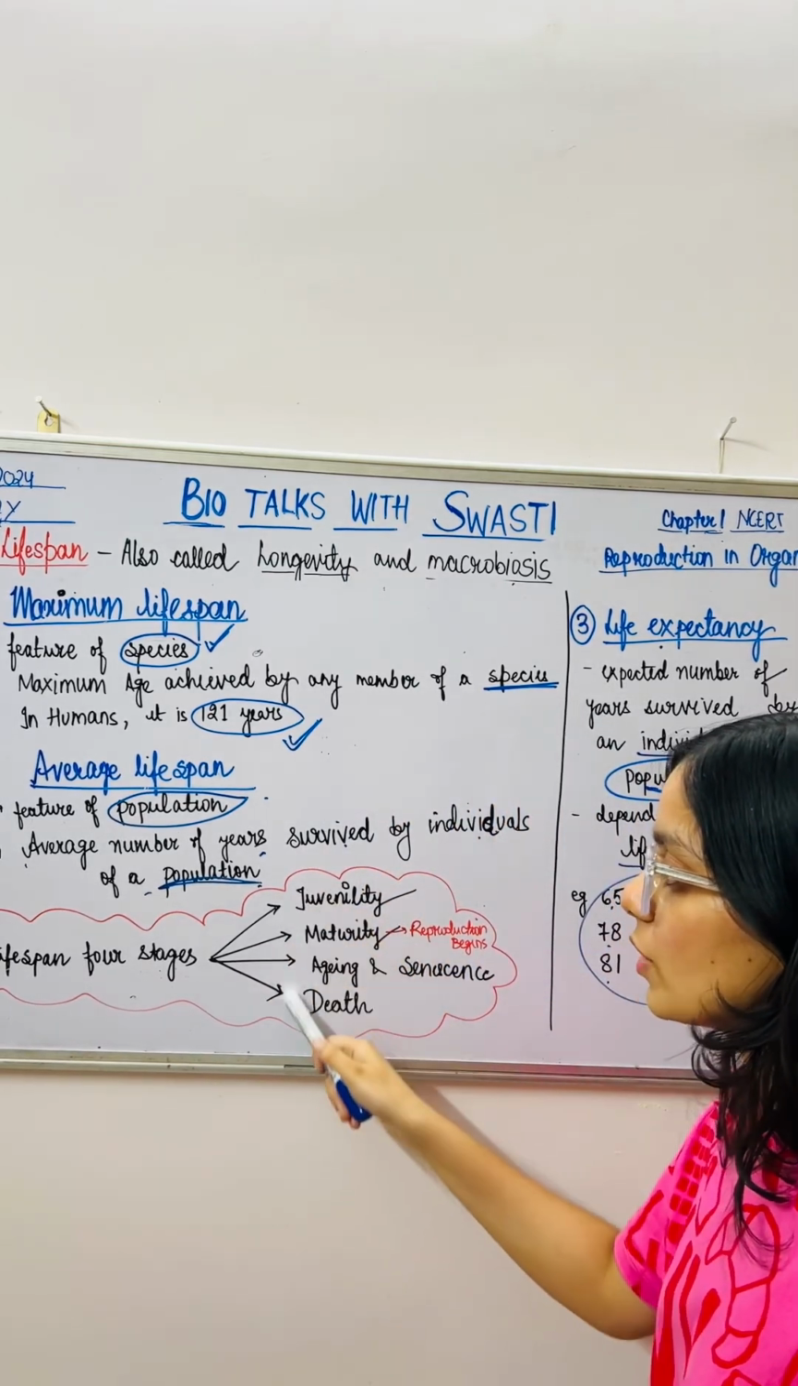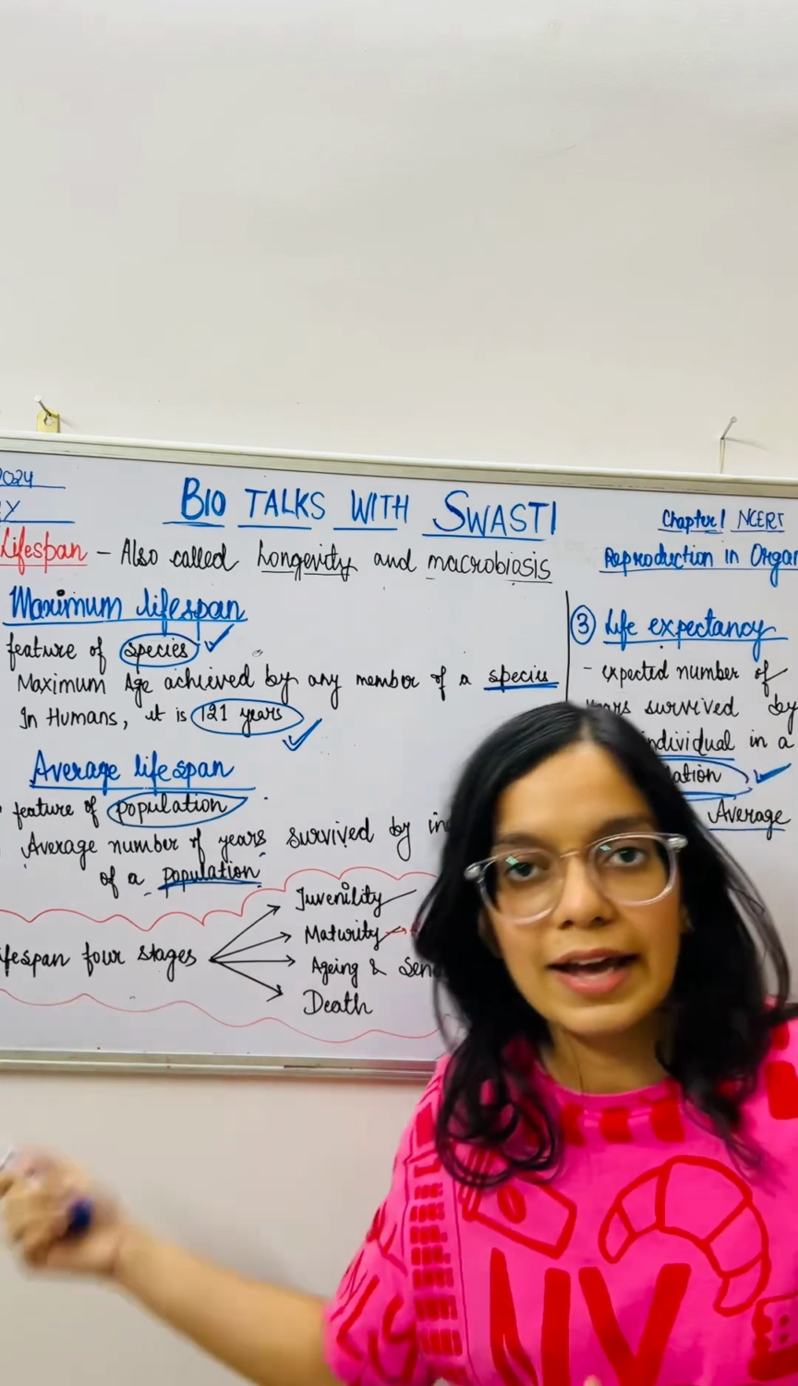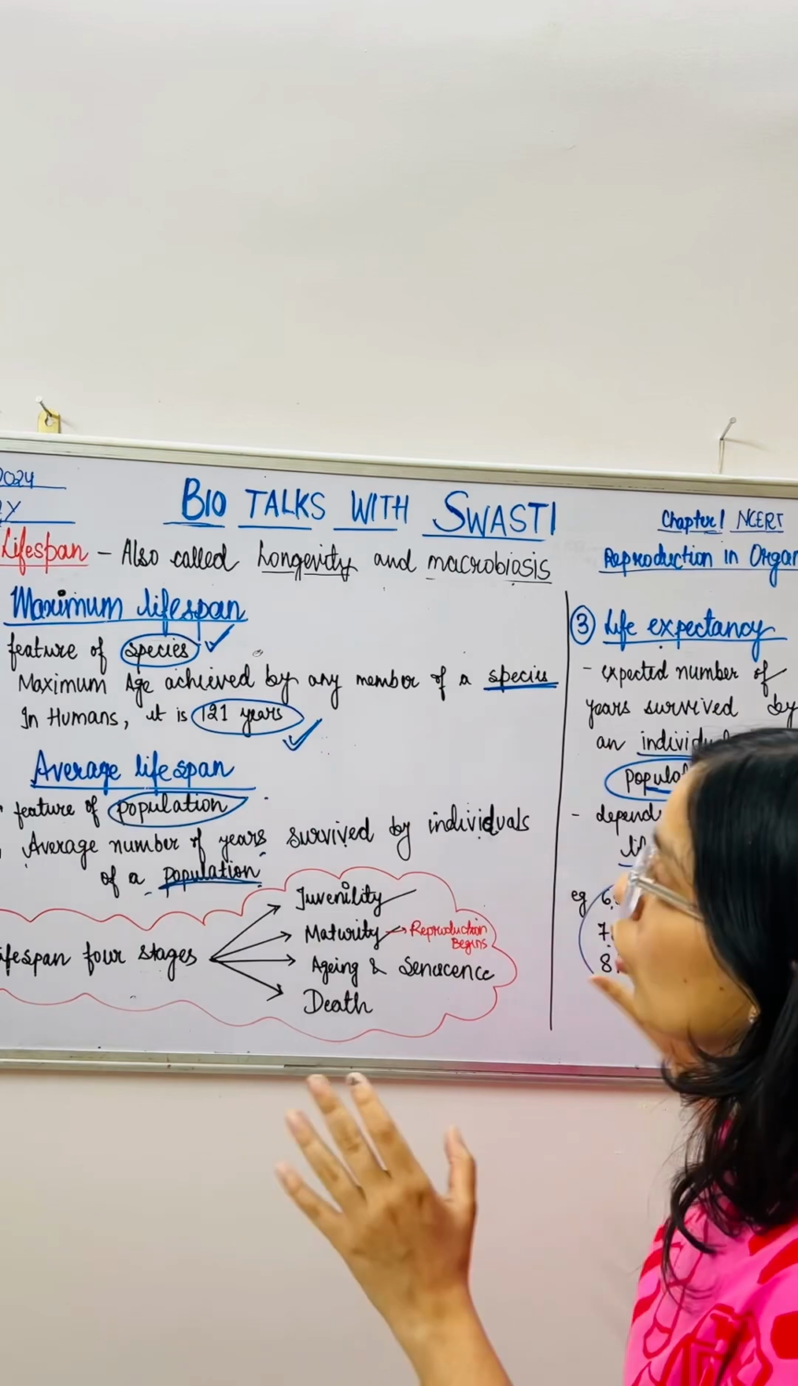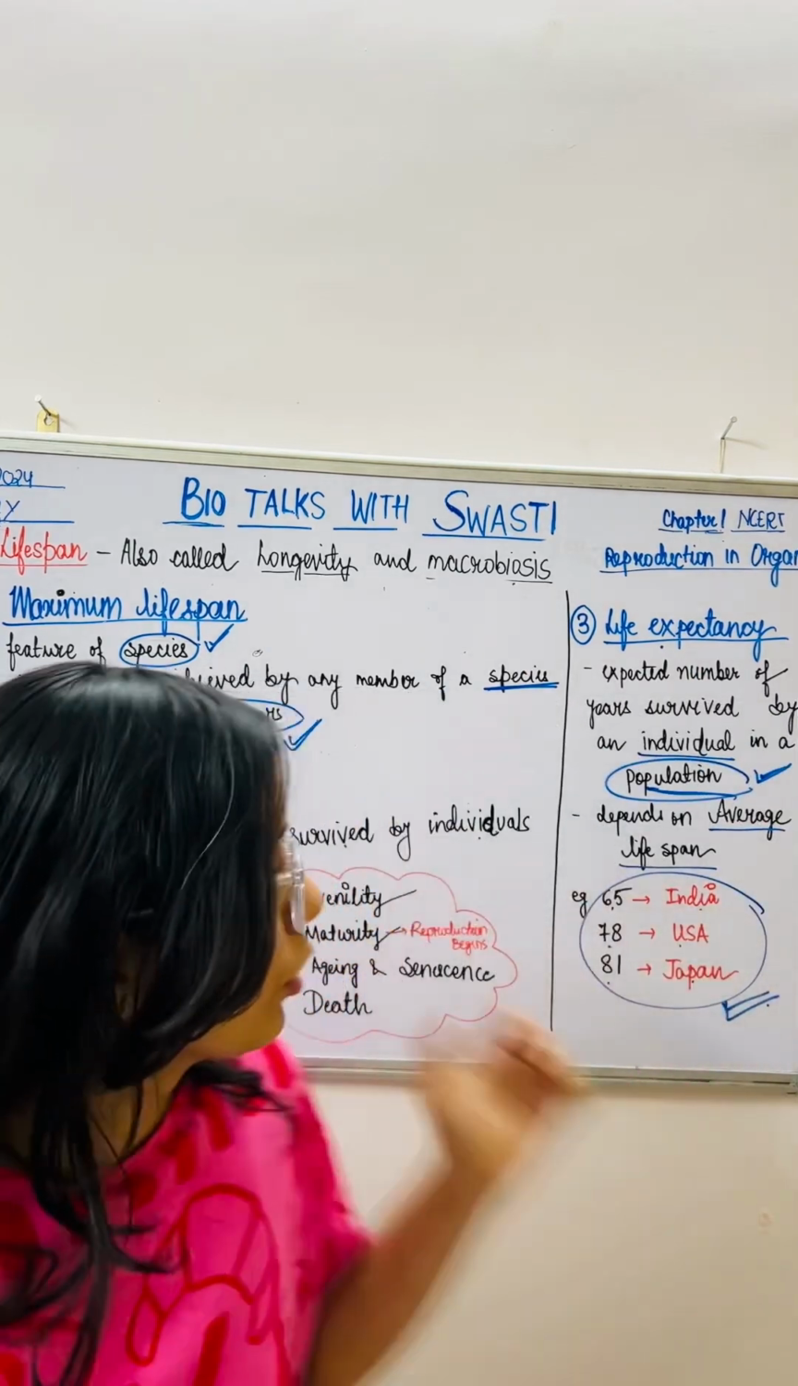So these are the 4 stages of the lifespan of an organism that you have to remember. Note down all the points, and you can also take a screenshot.